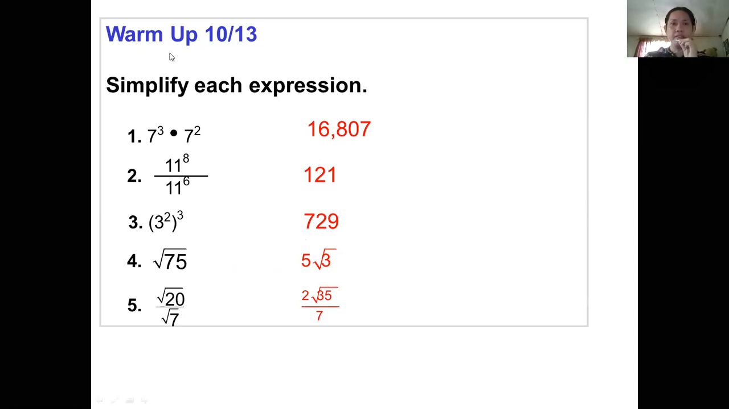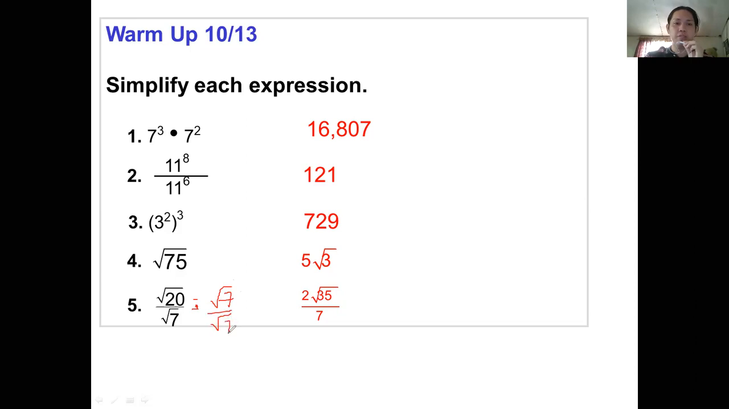How did we get it? How did we simplify it? So to simplify it, of course, we need to rationalize. How to rationalize it? Just multiply both the numerator and denominator by square root of 7.